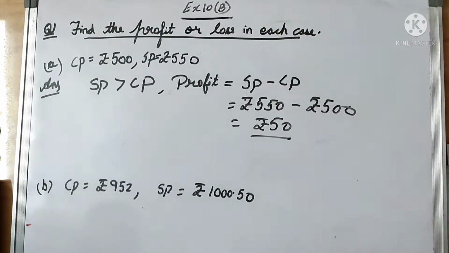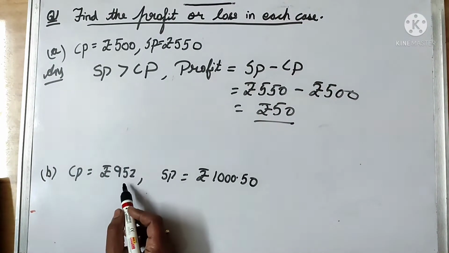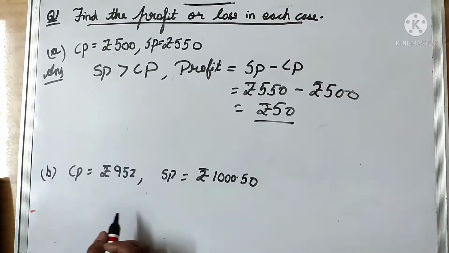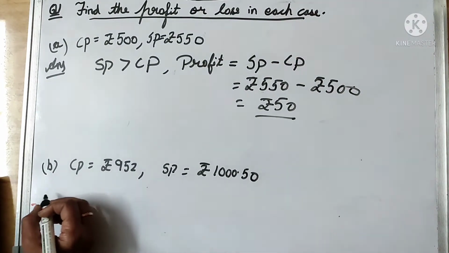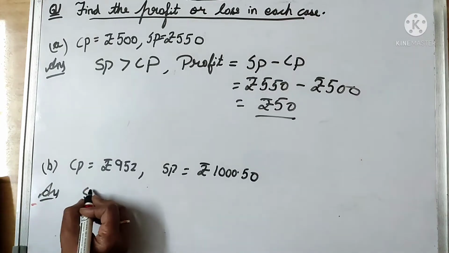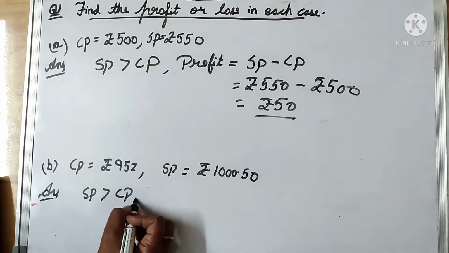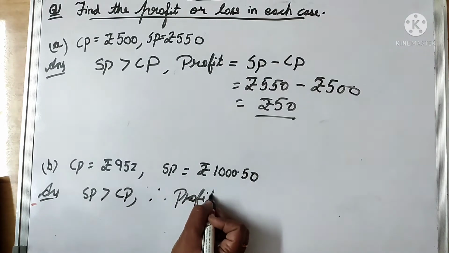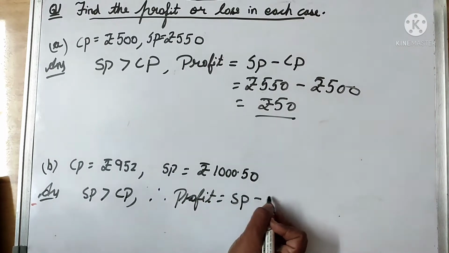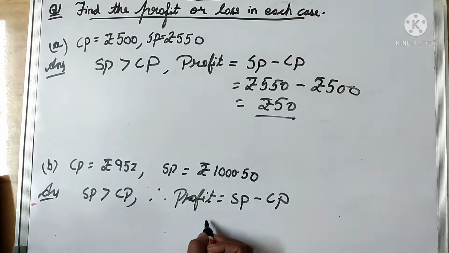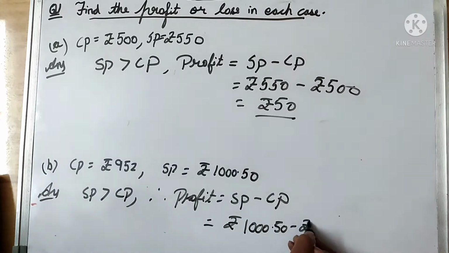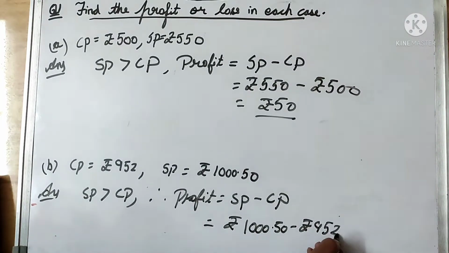Now similarly, here it's given cost price is 952 and selling price is 1000.50. In this case also, SP is greater than CP. Therefore, profit is equal to selling price, that is SP, minus cost price, which is equal to rupees 1000.50 minus rupees 952.